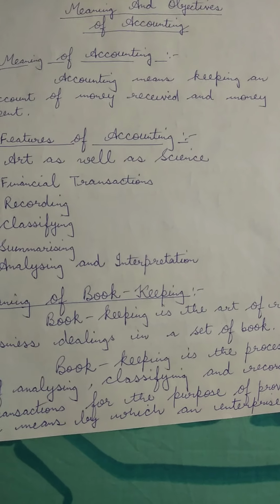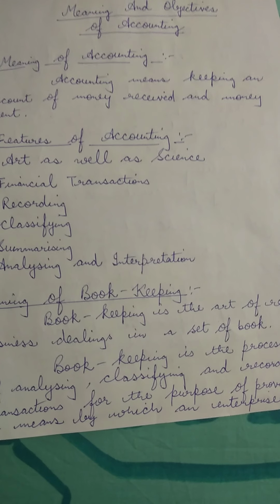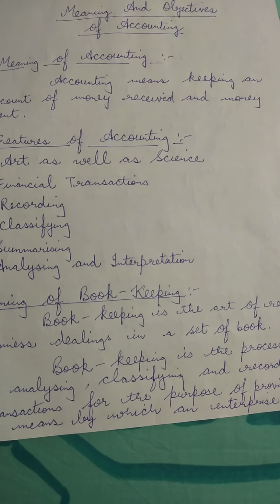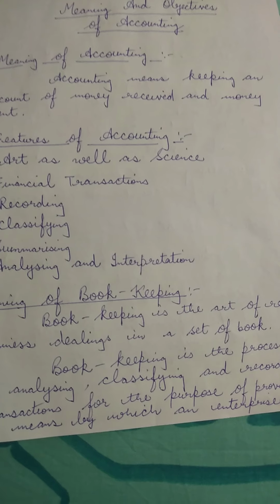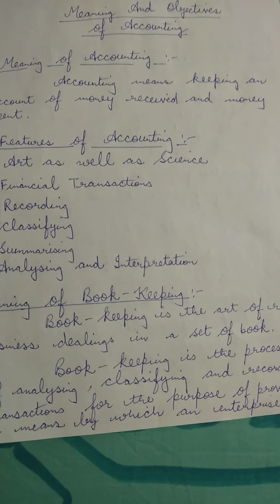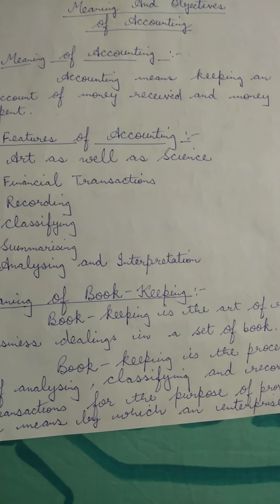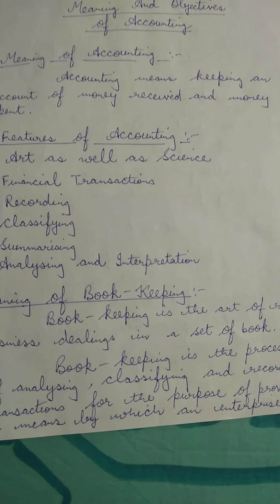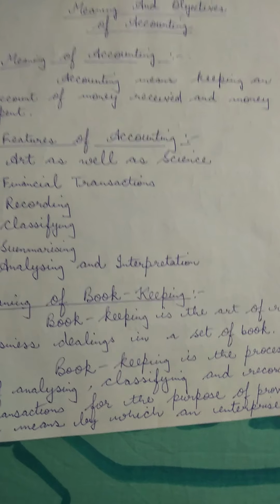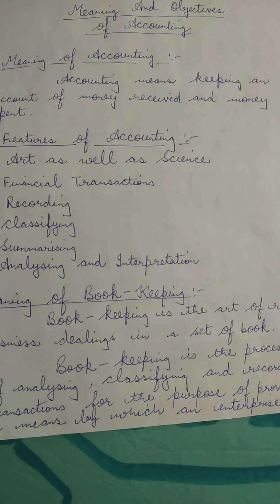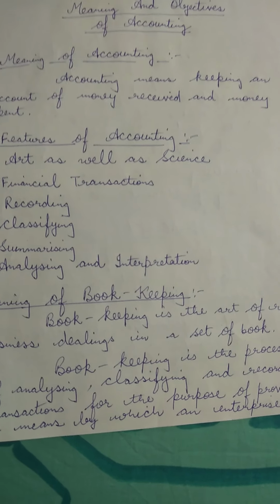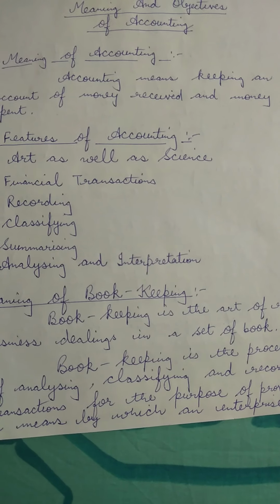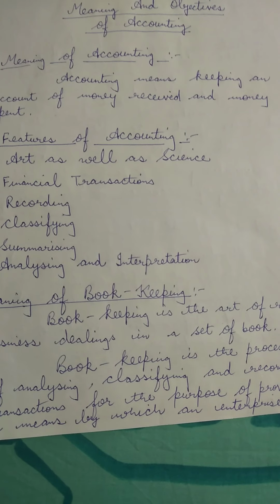This work is done by accounting. After identifying the financial transactions through the basic accounting process, these are recorded, children, properly in a systematic manner in the books. The meaning of accounting, children, would be much clearer when we know what is the process of accounting.